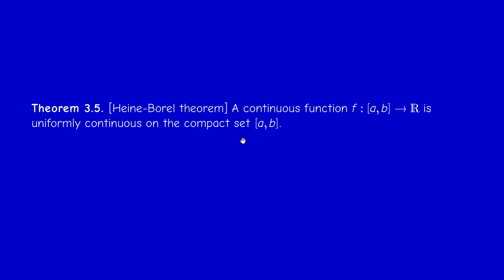Okay. So if you like, continuity is a local property. Okay, it depends on the point where the function is defined. Whereas uniform continuity is a global property. Okay, so this is an example where topology is useful to take us from a local property to a global property.